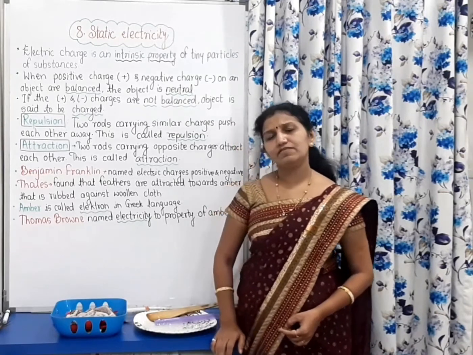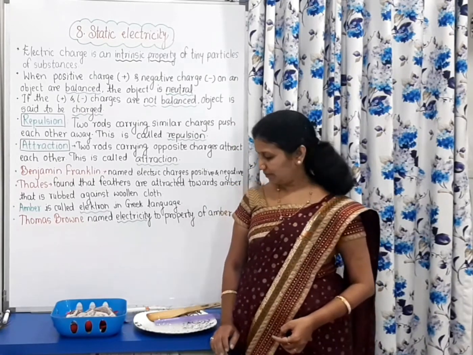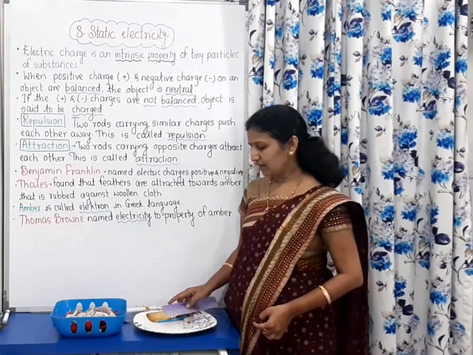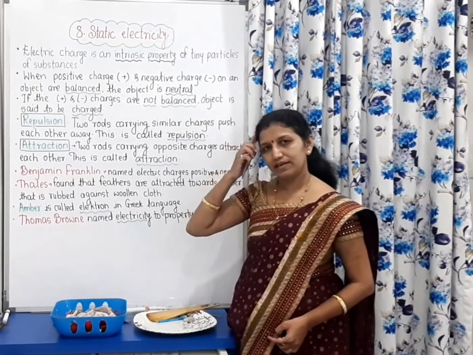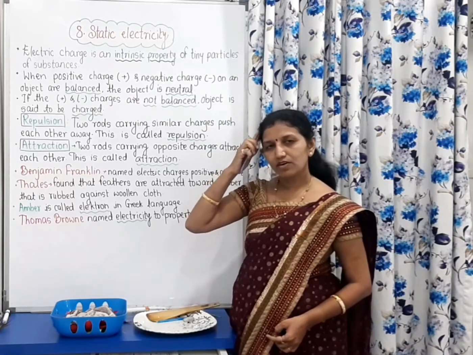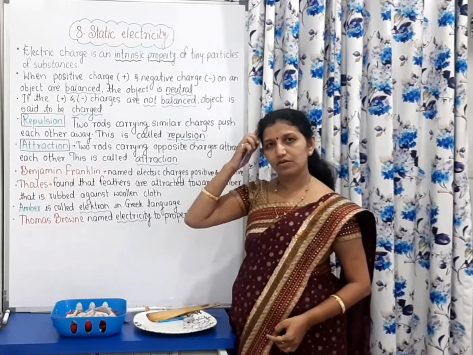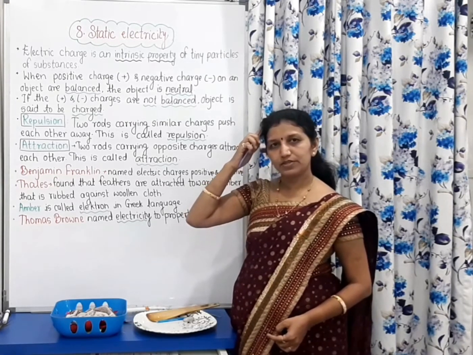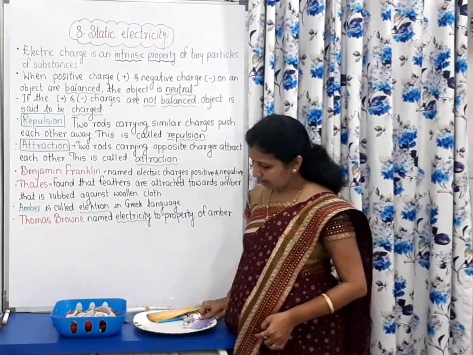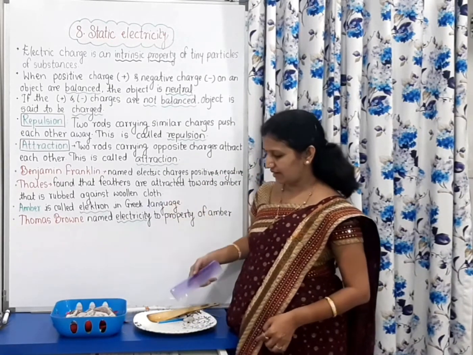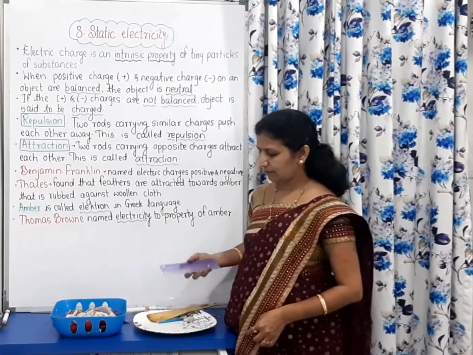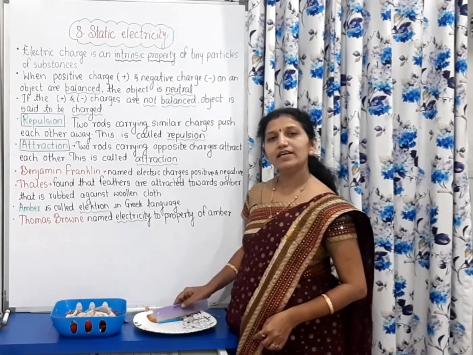In our daily life, we come across so many examples. For example, if we rub a plastic comb on dry hair, what happens? Because of friction, because of rubbing, there is production of static electricity, and these small pieces of paper get attracted towards it. And why does this happen?